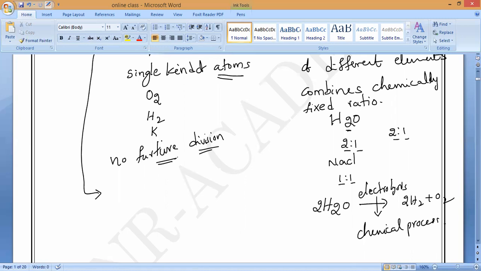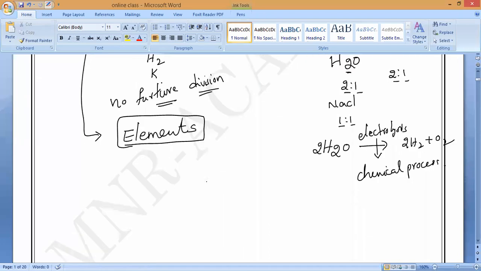Now coming to the elements, all of you observe very carefully. How many elements are present? Even when you were in class 10th and class 8th, I used to teach you. At present, how many known elements are there? 118. So if you observe here, at present 118 elements. Totally how many? 118 chemical elements are known at present. So how many elements are there?